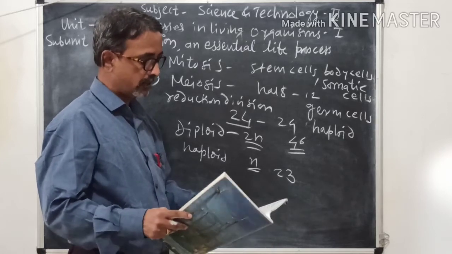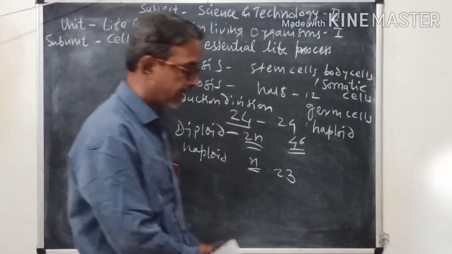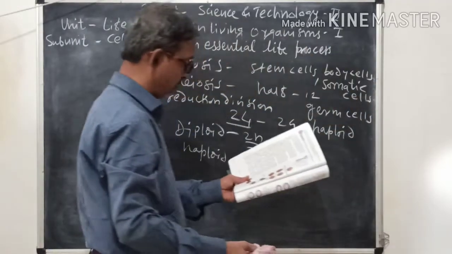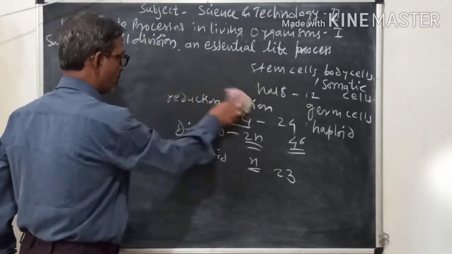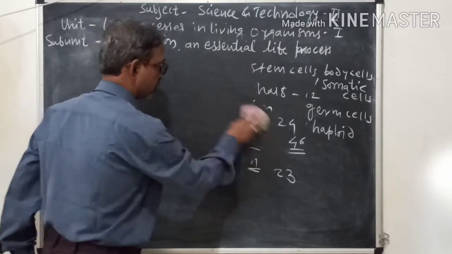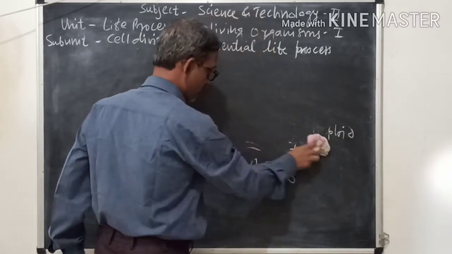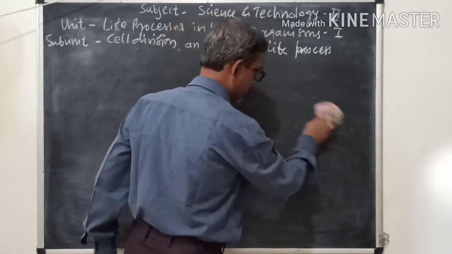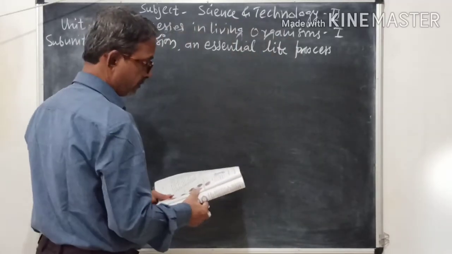Again, a question is asked. Can you recall? A diagram is given on page number 18. This diagram is of a chromosome. The structure of the chromosome we have seen in the 9th class already; this is just a revision.